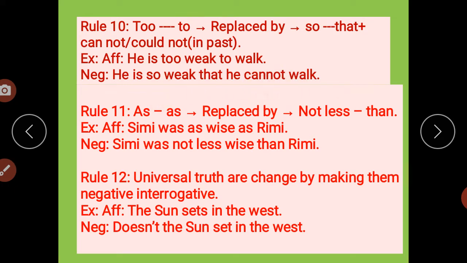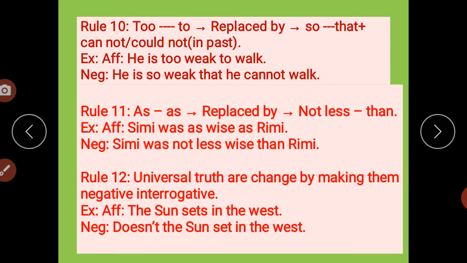Why cannot? Because my sentence is in the present tense. If is is there, then I have to use cannot. If was is there, then I have to use could not. Got it, student? Is, cannot. Was or were, then could not. And too converts into so and that. Understood? So the positive, affirmative sentence is "He is too weak to walk", and the negative is "He is so weak that he cannot walk."